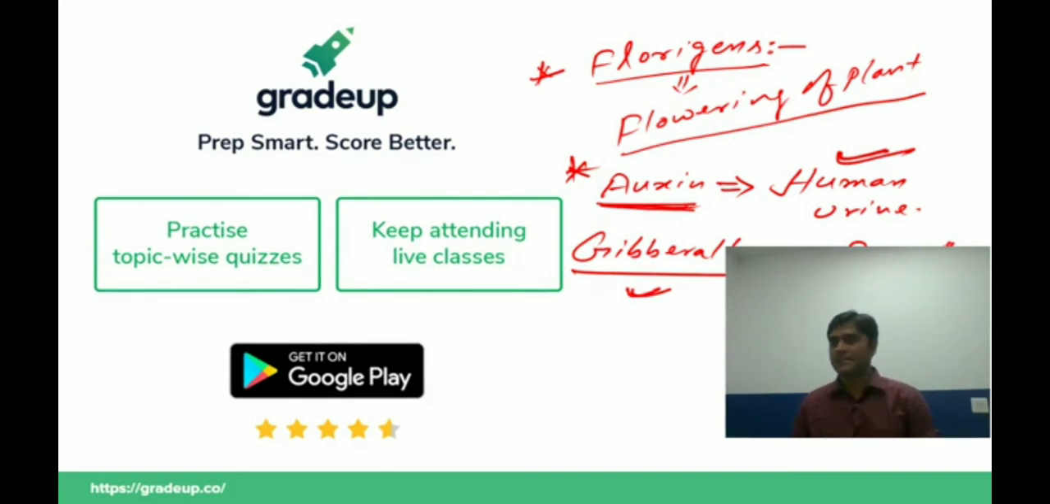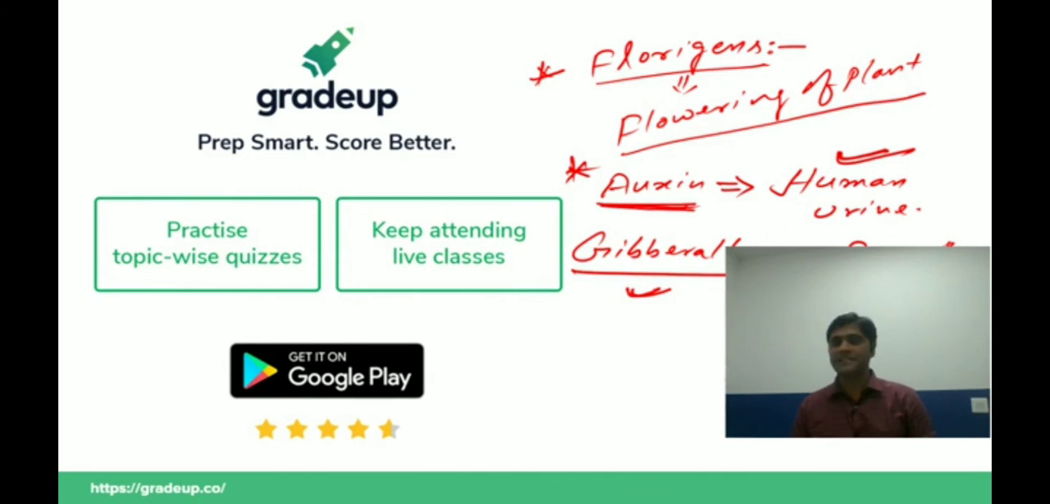Yes, cytokinin takes part in growth of the plant. And what is the mechanism? It divides the cell; it takes part in cell division. If there is cell division, there is growth. Okay. So please remember only two things: auxin is obtained from human urine and gibberellin is obtained from a fungus. All other hormones are obtained from different parts of the plant.